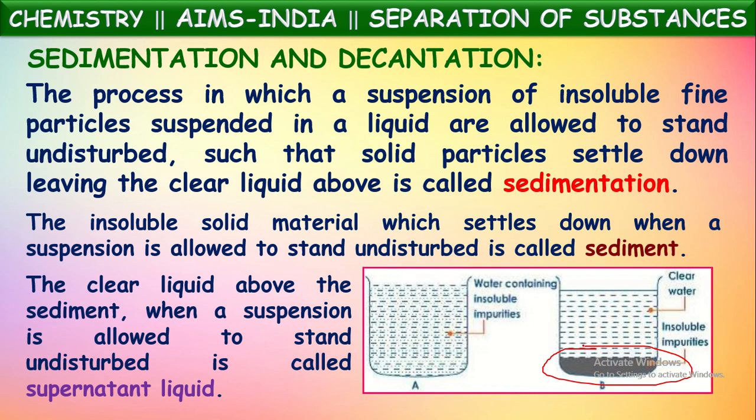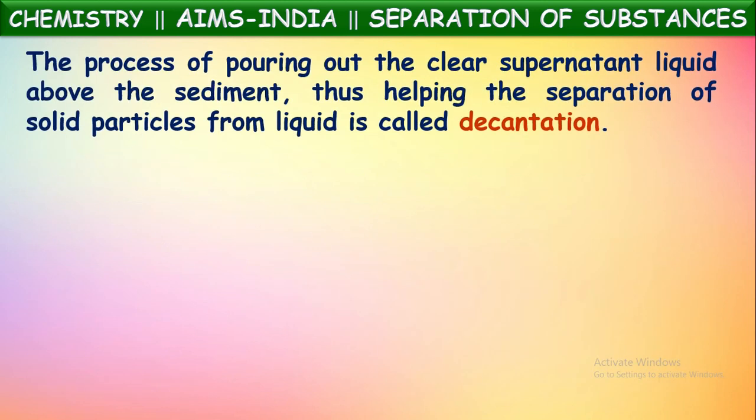Okay. Now, after the sedimentation, it will be followed by decantation. The process of pouring out the clear supernatant liquid above the sediment, thus helping the separation of solid particles from the liquid, is called decantation. So the pure liquid obtained in the sedimentation process will be slowly separated into another container so that the solid particles remain in the previous container.